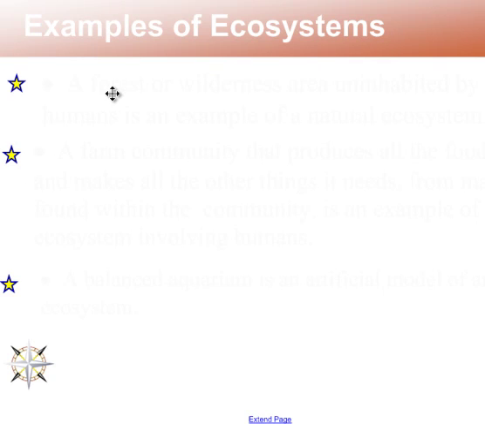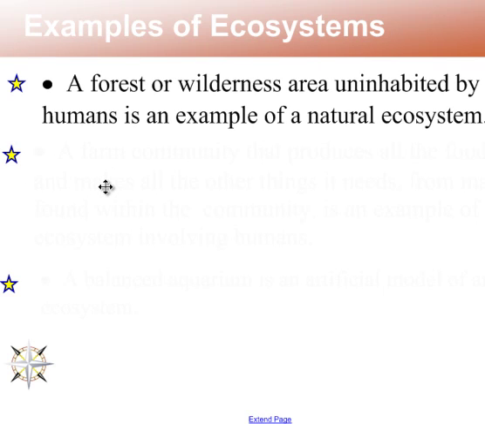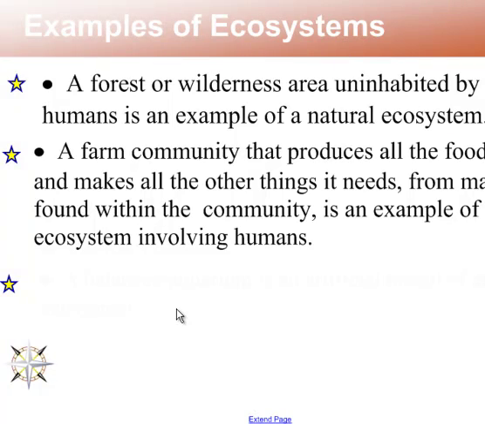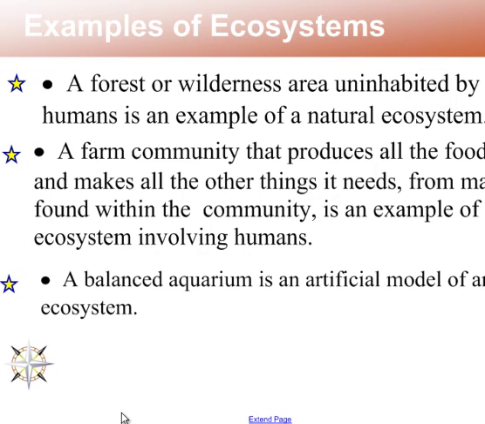And here are some examples of ecosystems. A forest or wilderness area uninhabited by humans, meaning humans have not been there, is an example of a natural ecosystem. A second, a farm community that produces all the food that it needs and makes all the other things it needs from material found within the community, is an example of an ecosystem involving humans. And number three, a balanced aquarium is an artificial model of an ecosystem.